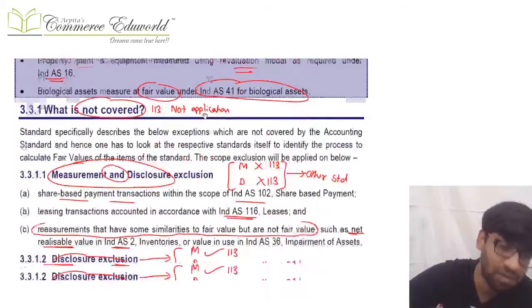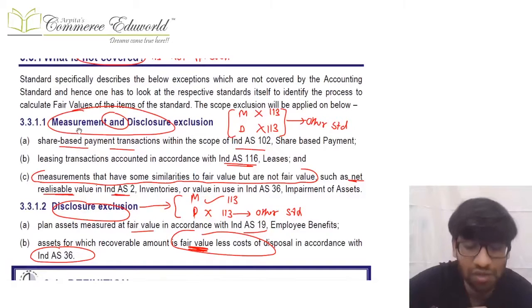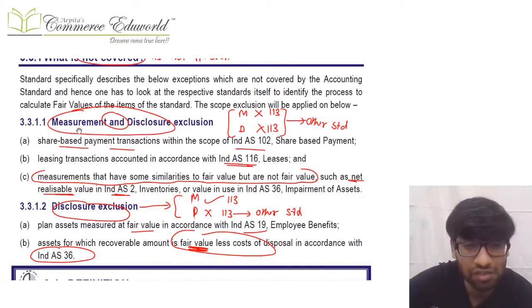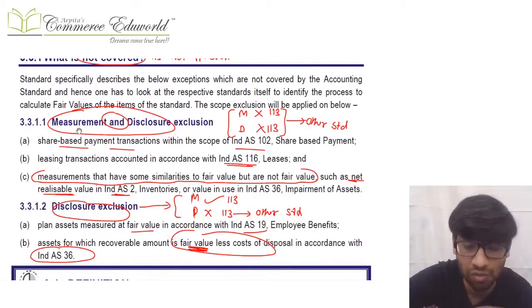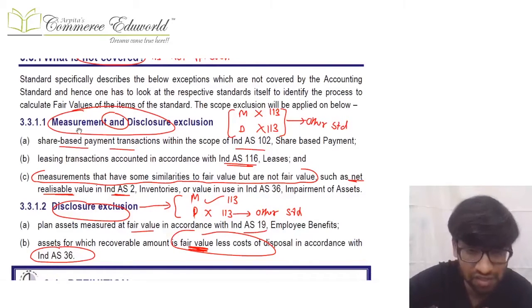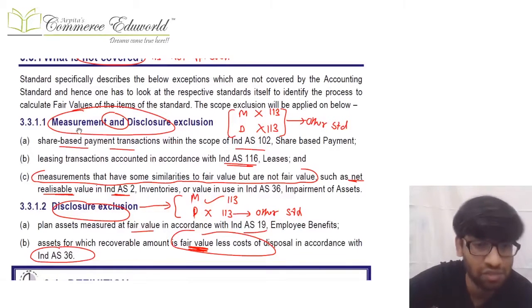Now there are some things which are not covered in this standard, and they are divided into two parts. In the first part, the measurement and disclosure both are not applicable. It means there are some things where neither the measurement of 113 nor the disclosure of 113 is applicable. They will be measured and disclosed as per another standard. That is share-based payment of 102. Share-based payment of 102 will be measured, disclosed, accounted, everything as per 102, not over here. Further, leases of 116 will be measured, disclosed, accounted, everything as per 116, not over here.